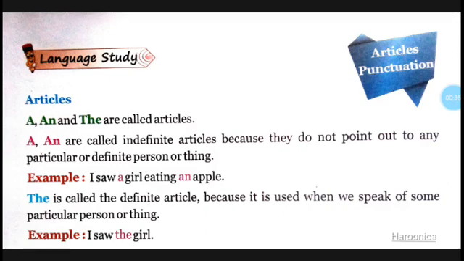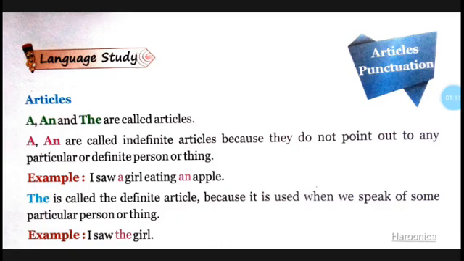The is called the definite article because it is used when we speak of some particular person or thing. Example: I saw the girl. Here, let us look at articles. A, an, the. These three words are called articles.